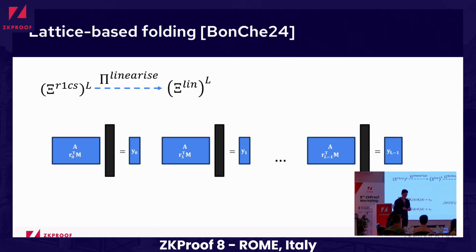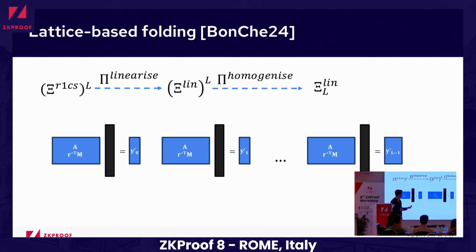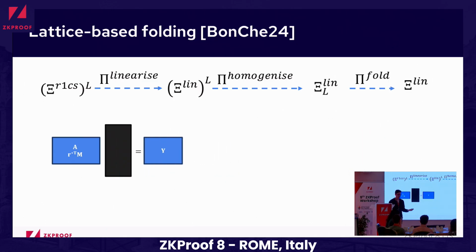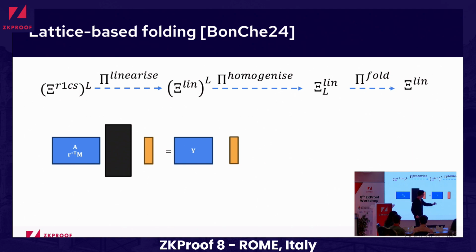all relations. And now, if we instead replace those random points r with the same point, we observe that those sides are the same. And now we can glue them together, and we are ready to perform folding. And folding is a protocol where the verifier samples some short challenge, and now the many columns of the right-hand side and many columns of the witness can be combined together via this random linear combination.